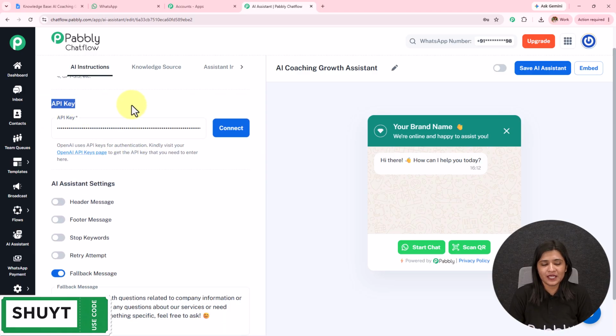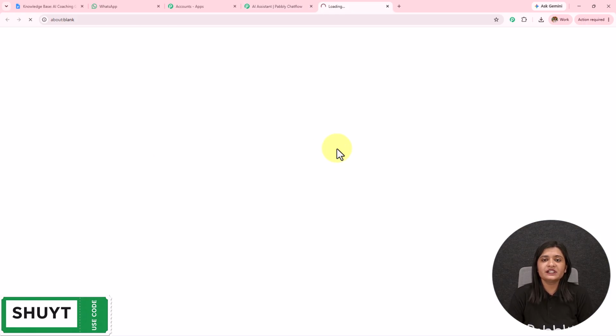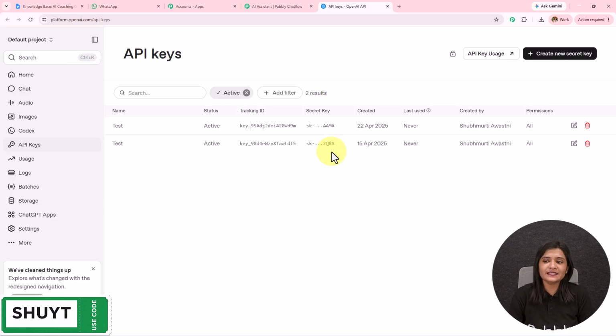Then we have this API key. In the help desk, a hyperlink is provided. If you click on this, you will be redirected to the API keys page of OpenAI. Here you have landed on the API keys page of OpenAI.